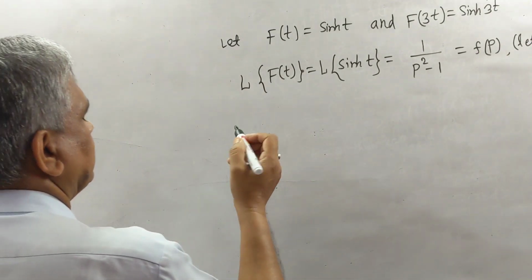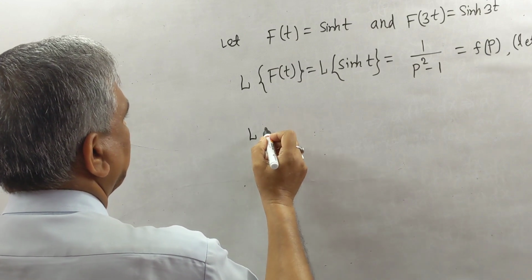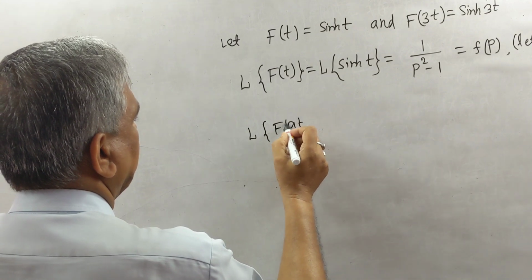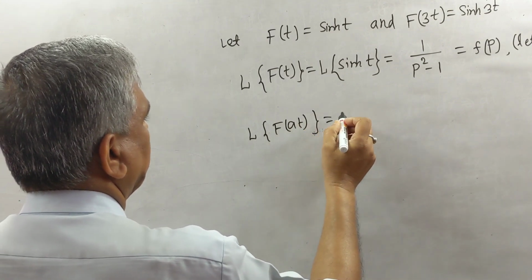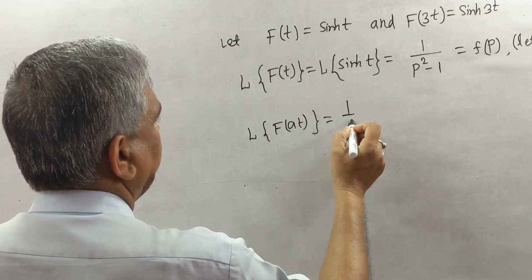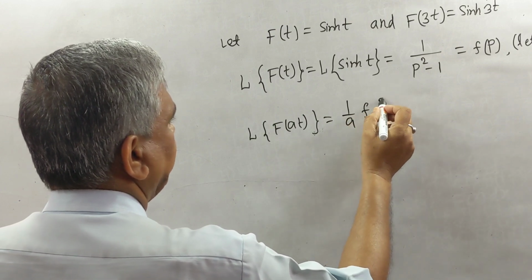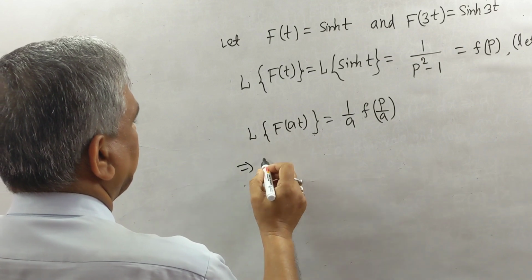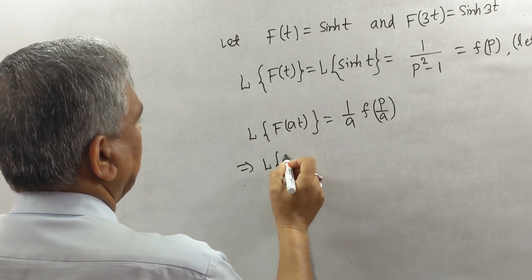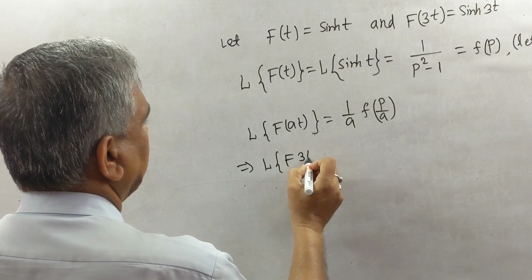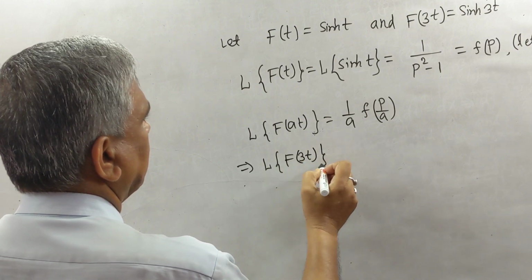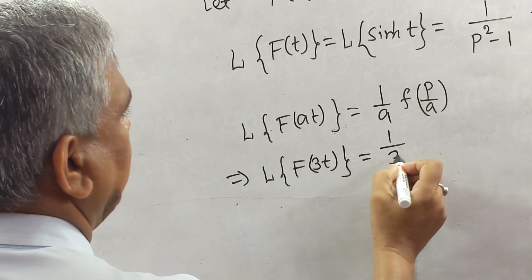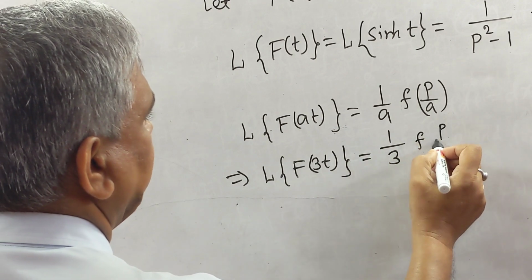By the scale property, L{f(at)} equals 1 by a f(p by a), which implies that L{f(3t)} equals 1 by 3 f(p by 3).